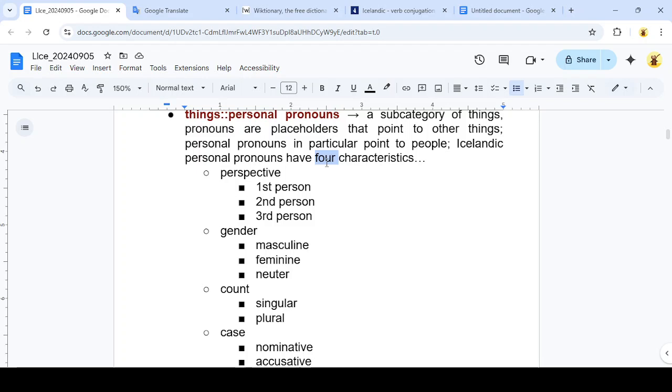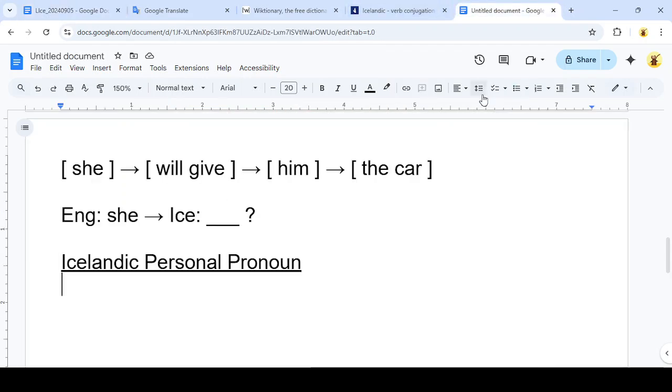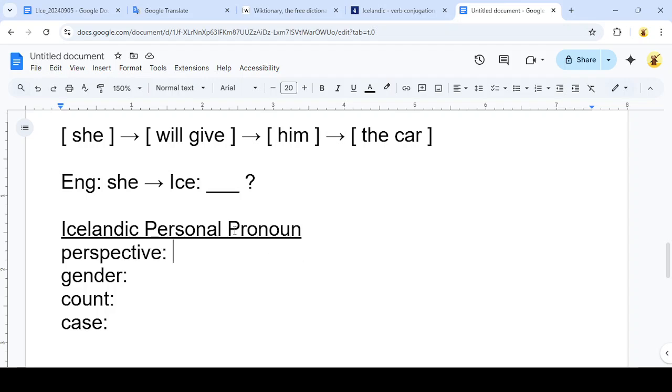So Icelandic personal pronouns have four characteristics. They've got perspective, gender, count, and case. I want to write those here. We've got gender, we've got count, we've got case. And our job here right now is to figure out what these features are. So we can learn a lot from the English version.